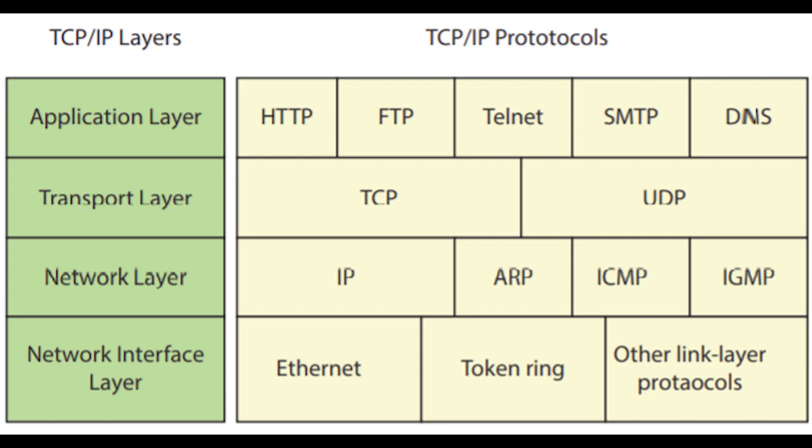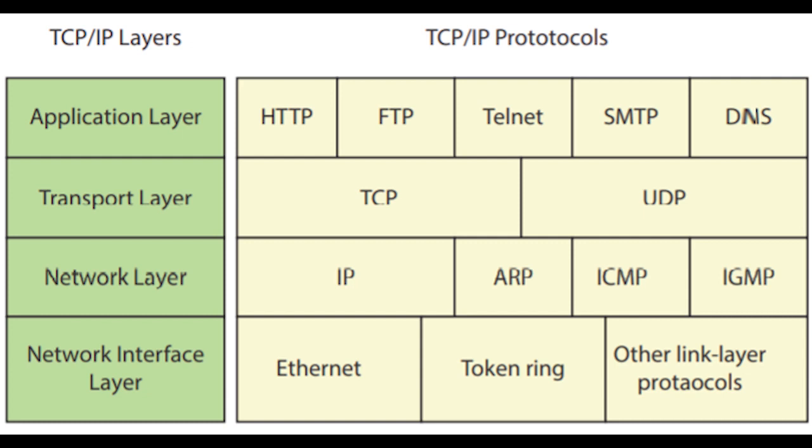Okay. What are the protocols which come in the application layer? Hypertext Transfer Protocol, HTTP. This is the core protocol of the WWW itself. WWW is World Wide Web, right? This is the core protocol of the World Wide Web. And the next one is File Transfer Protocol, FTP. This enables a client to send and receive complete files from a server, right?